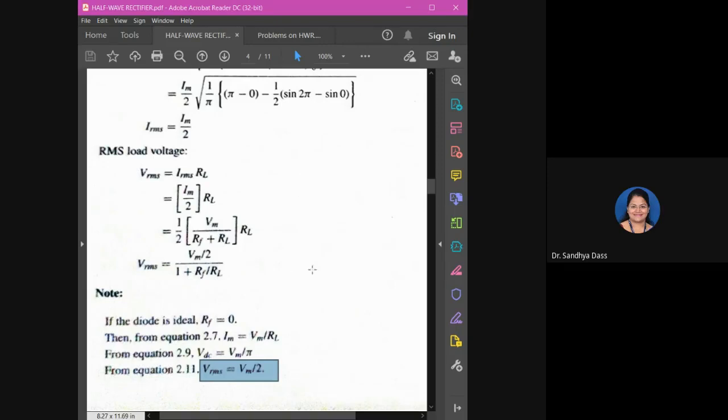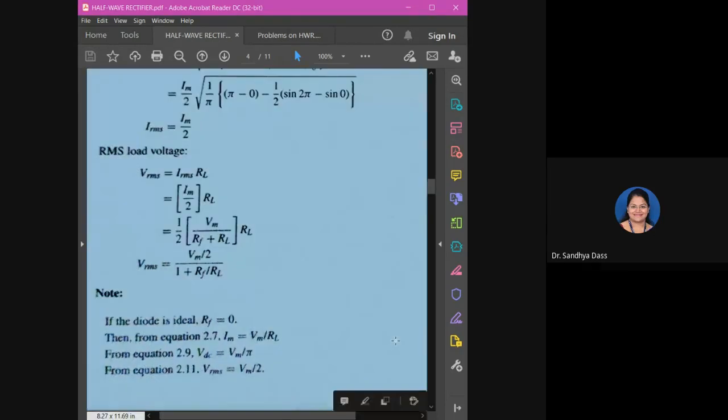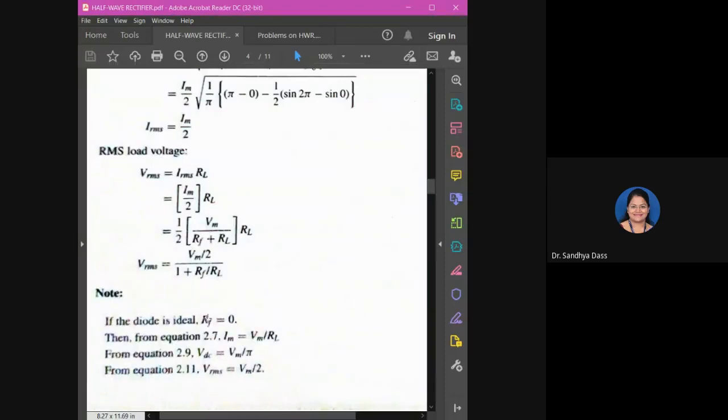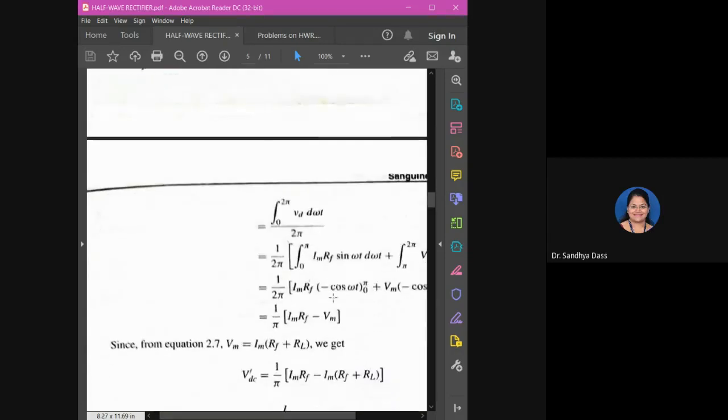So the derivations we did just now are for a practical diode, considering the internal resistance RF. Please recall and understand that all these derivations are for a practical diode with the internal resistance of the diode. If the diode assumed is an ideal one, then we have to substitute RF as 0 in all the derivations.